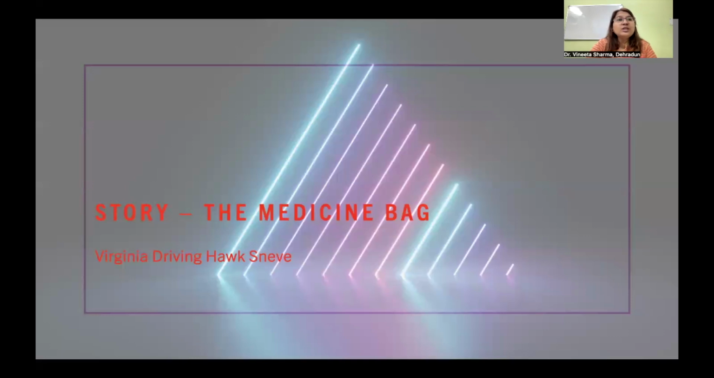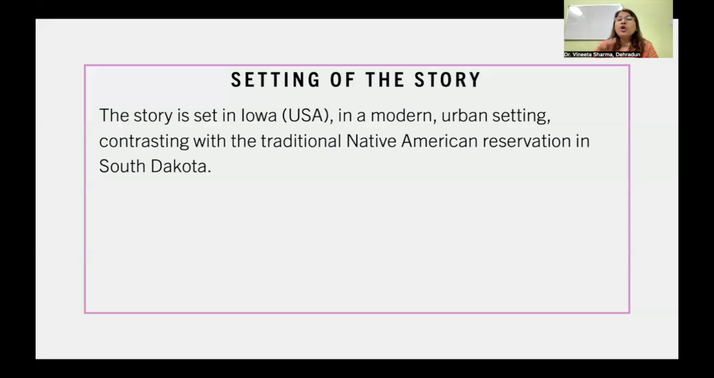Now, last but not the least, The Medicine Bag by Virginia Driving Hawk Sneve. The story is set in Iowa, USA, in a modern urban setting, contrasting with a traditional Native American reservation in South Dakota.